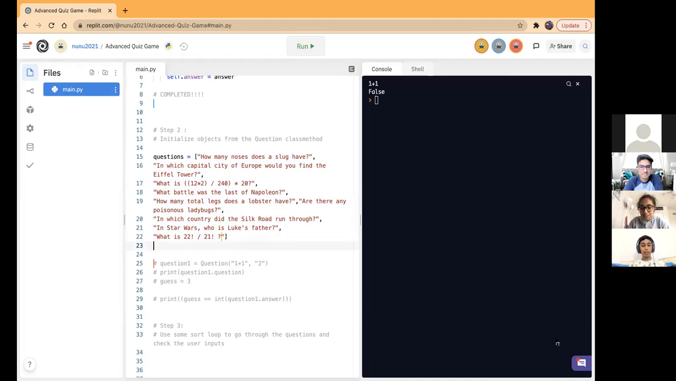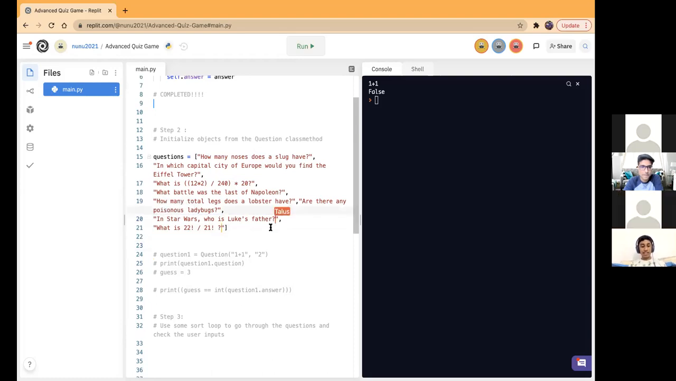You can delete the one about which country did the Silk Road run through, because that's much harder. Delete the Star Wars one? That's the good one. You need to have an easy one in between them. This is an easy one.